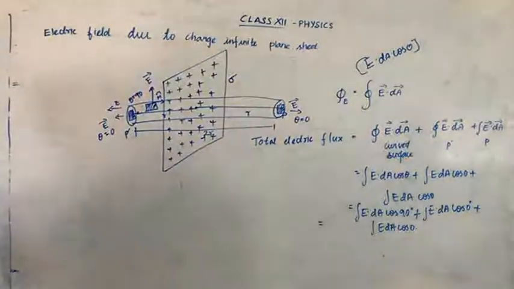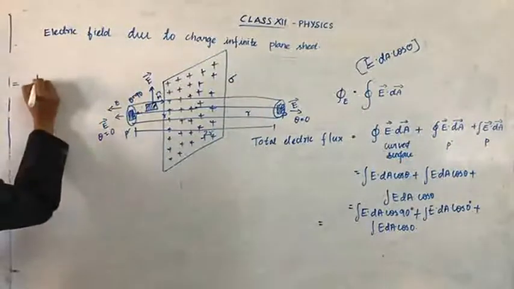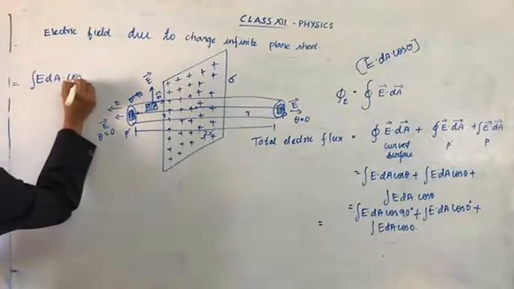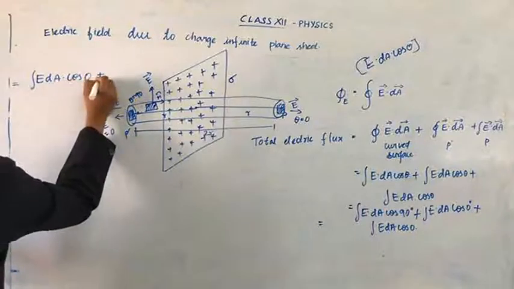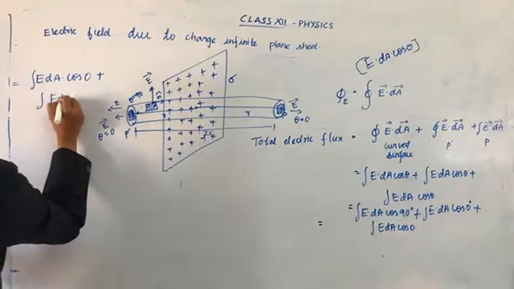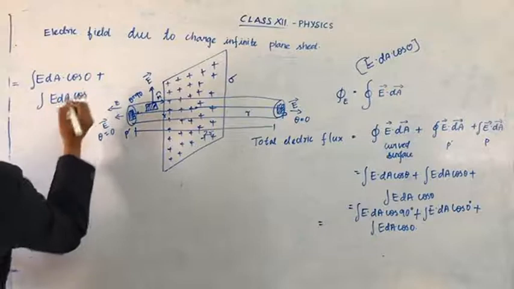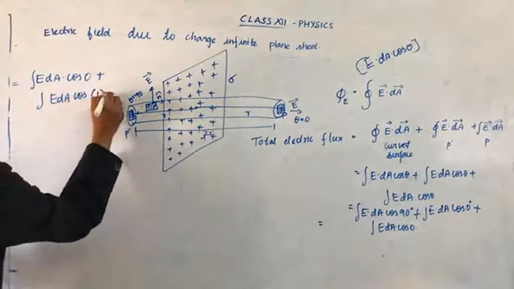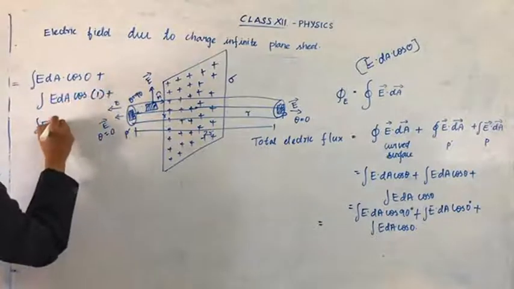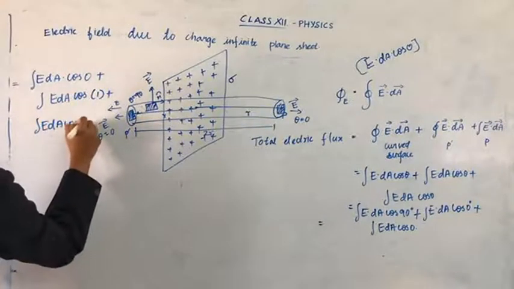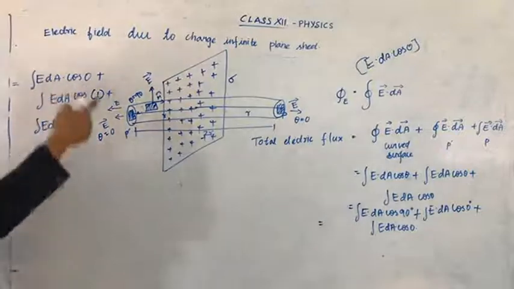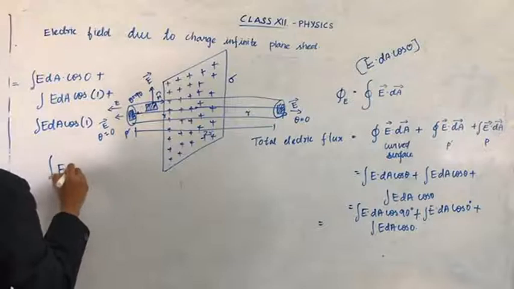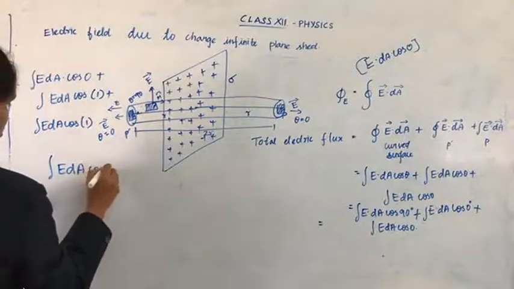Now cos 90 is 0 and cos 0 is 1. So that term cancels, and we have to add the other two. So E dA cos theta.